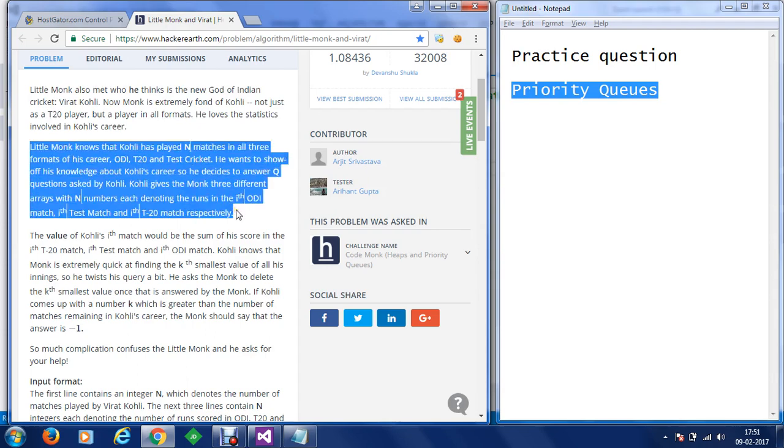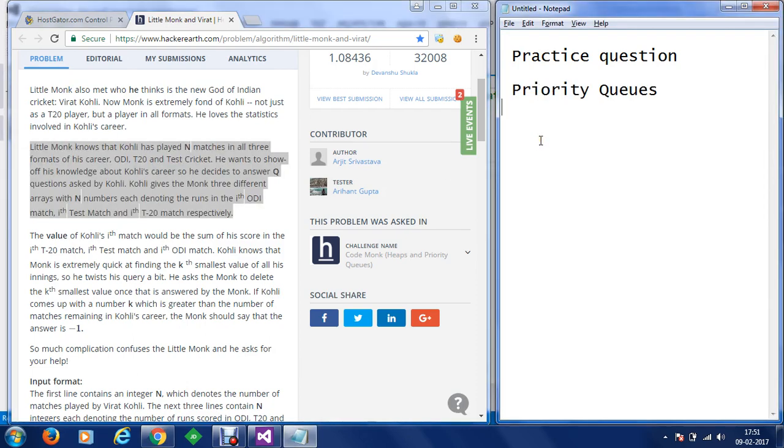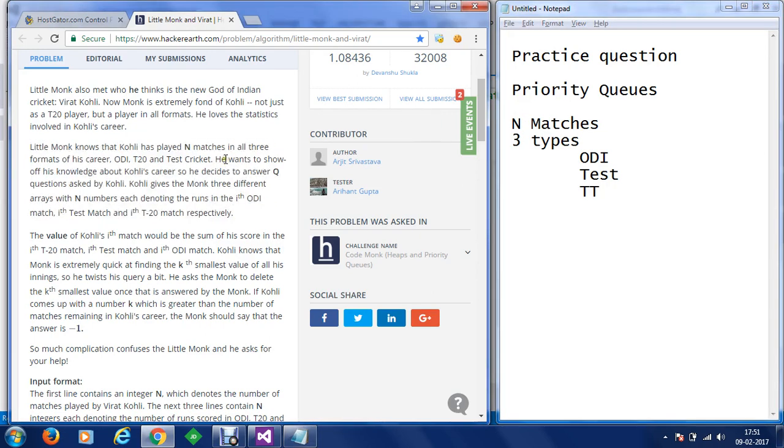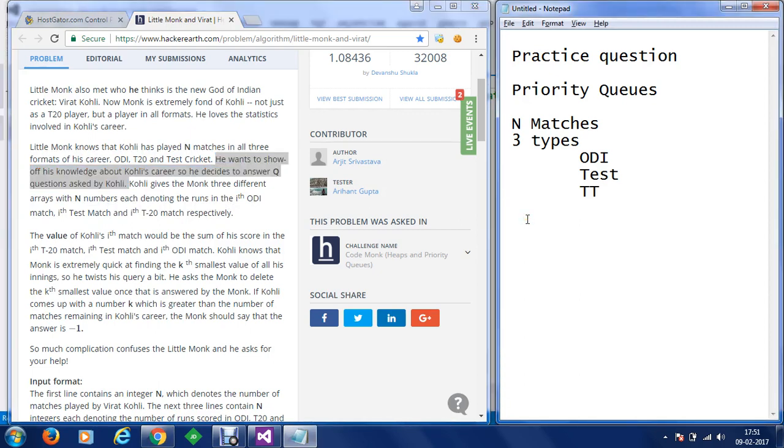Little Monk knows that Kohli has played N matches in all three formats of his career, ODI, T20 and Test cricket. So now we have N matches and three types, which are ODI, Test and T20. He wants to show off his knowledge about Kohli's career, so he decides to answer Q questions asked by Kohli. So here what we get to know is, in the next session, Kohli will ask Q questions.